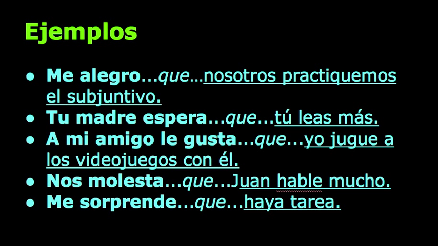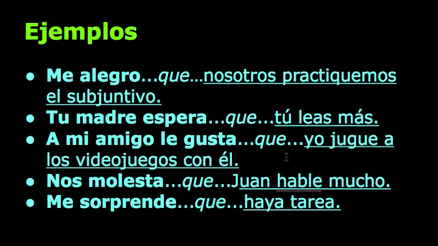So if I say, I'm happy that we practice the subjunctive, I would start with, again, these three components. Me alegro, right? That's the setup clause that we have saying that I'm happy that. Me alegro. Remember, it's reflexive, so it would be te alegras, se alegra, nosotros nos alegramos. But I'm saying I'm happy that we. So me alegro, first part. Que, we always need que. Then the second subject is nosotros. So me alegro que nosotros practiquemos el subjuntivo.